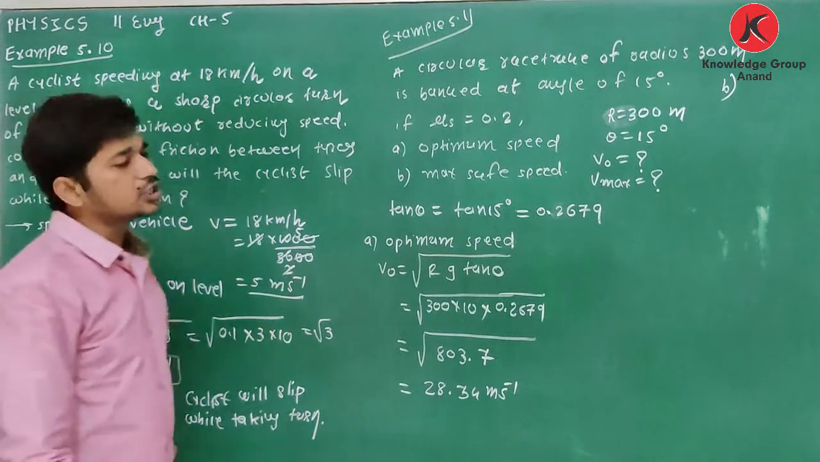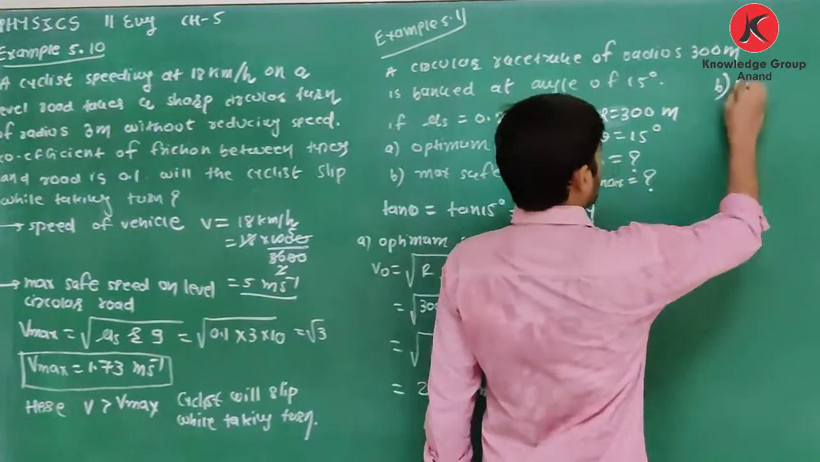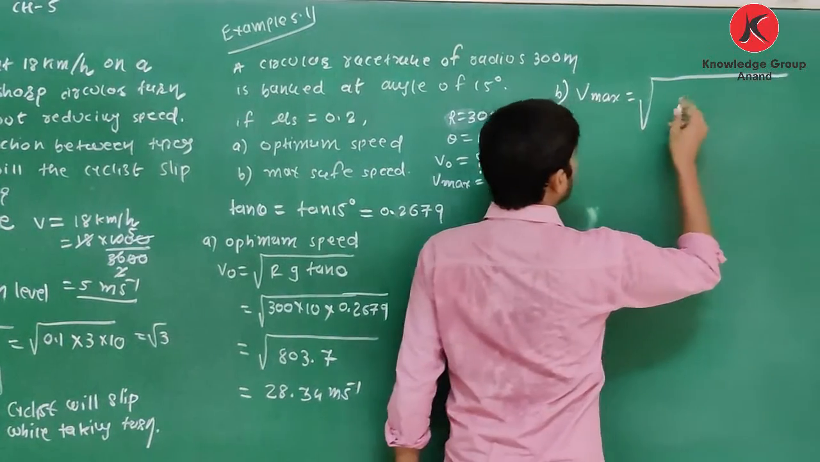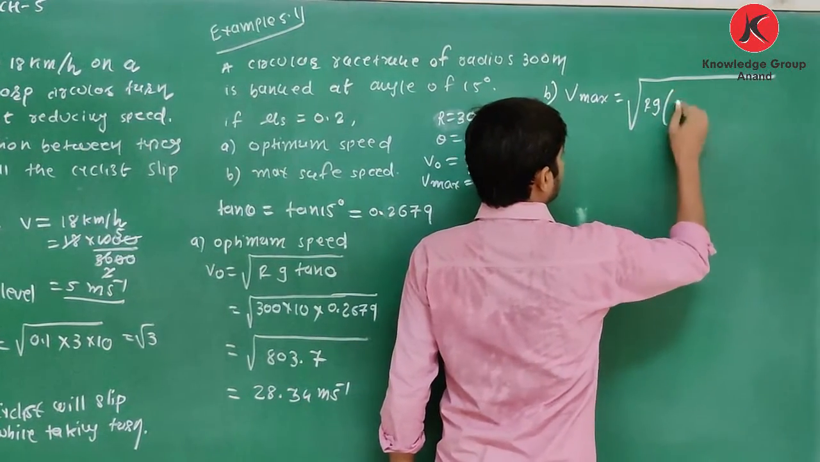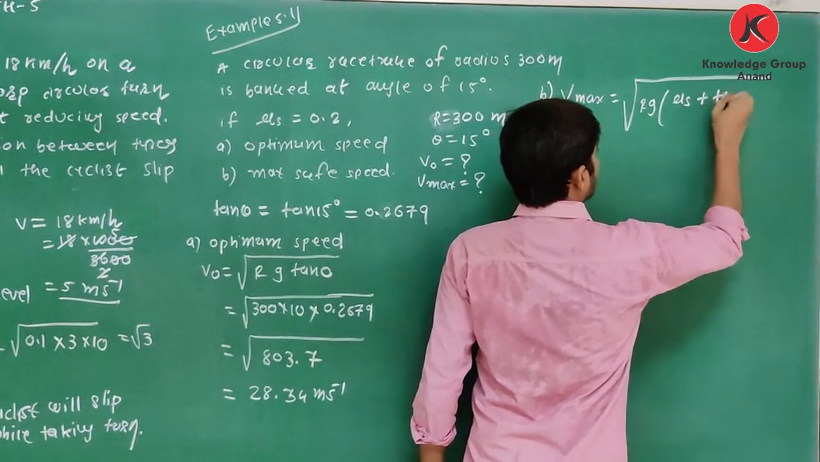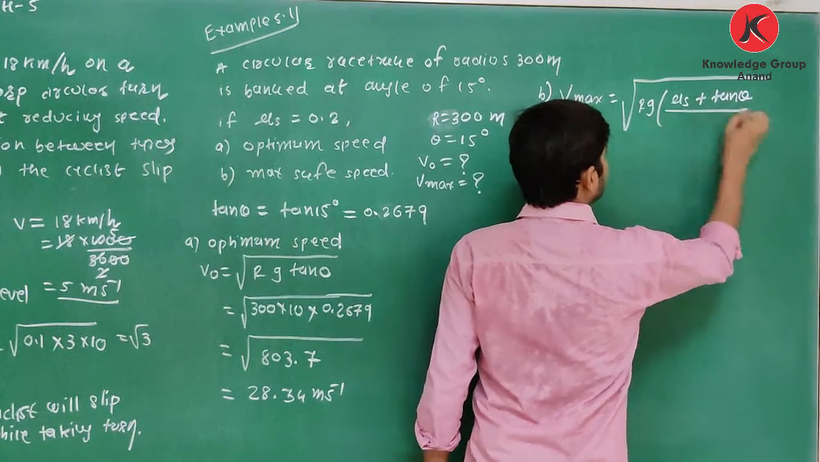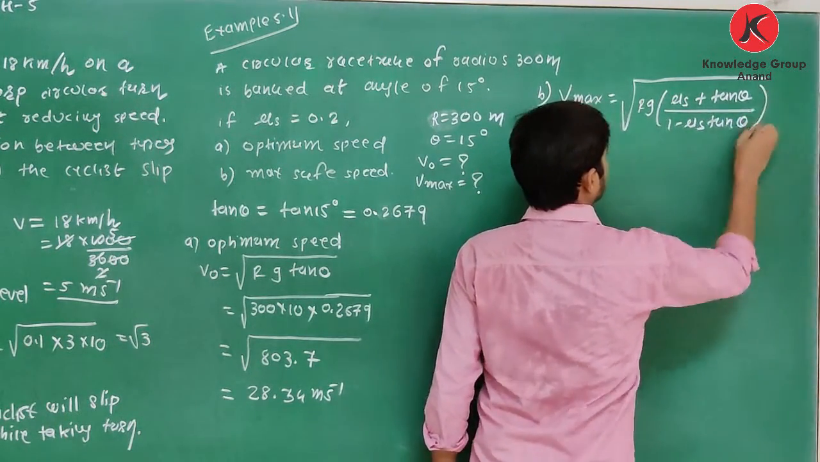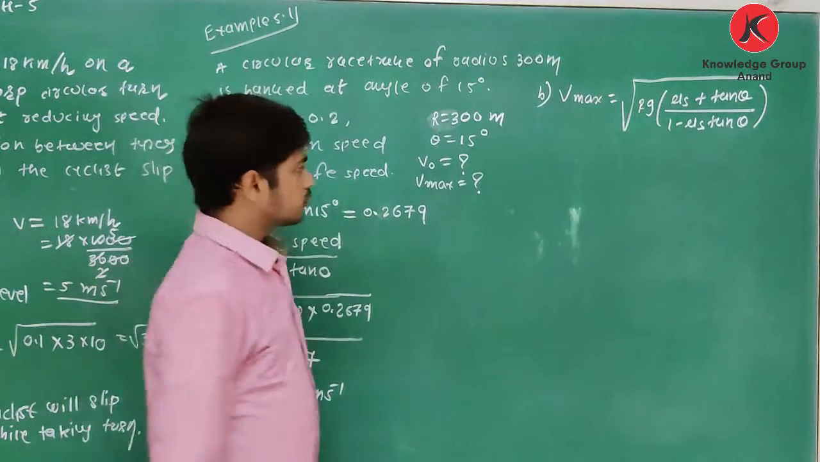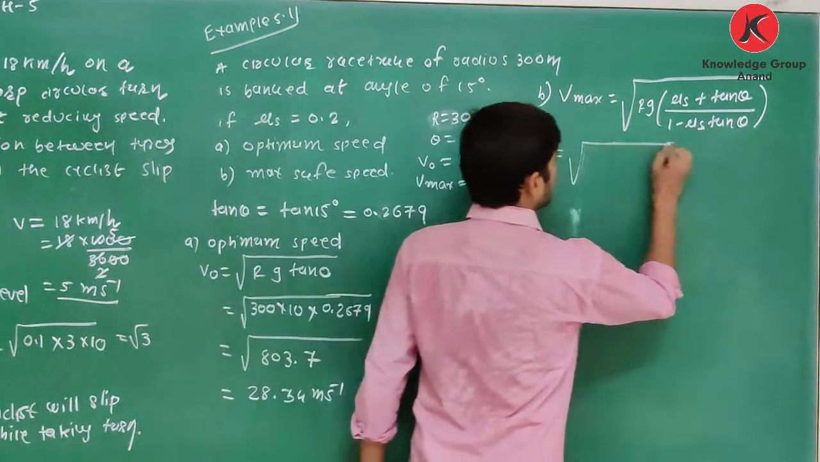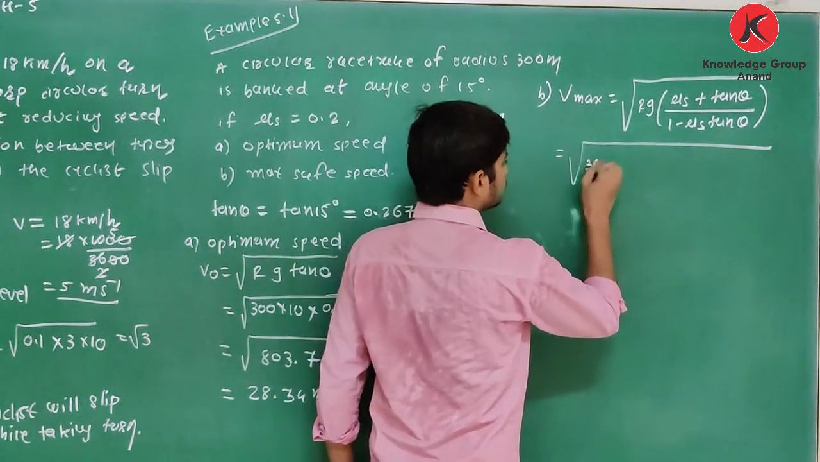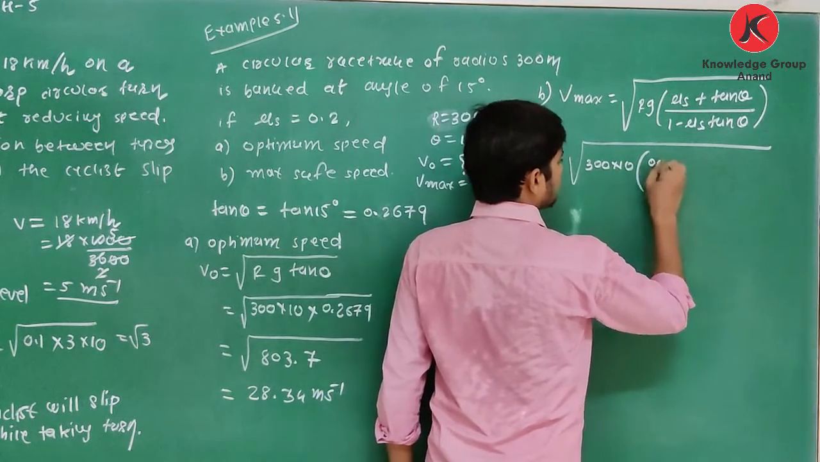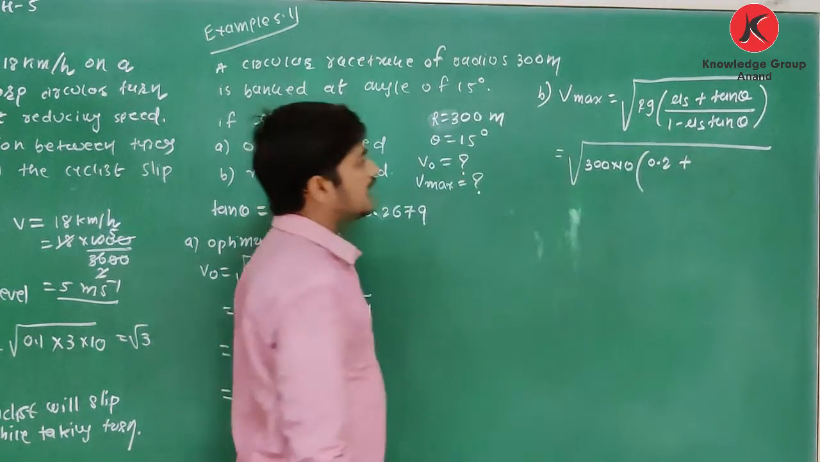See, what is the equation of maximum safe speed? V maximum is equal to under root RG into (mu s plus tan theta) upon (1 minus mu s tan theta). Clear about this? So yes, now we will put the values: under root R is 300, G, tan in bracket, mu s. Here it is 0.2. Tan theta means tan 15.